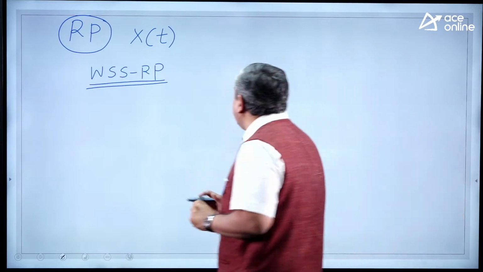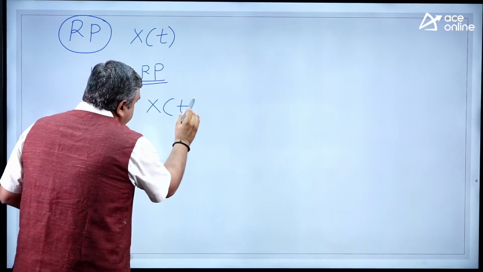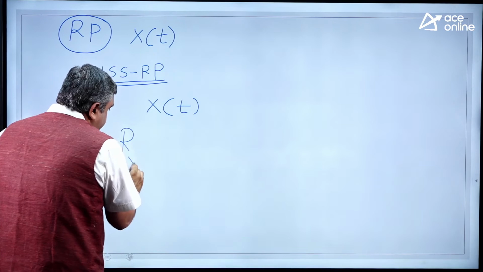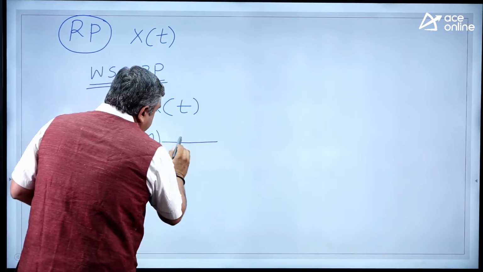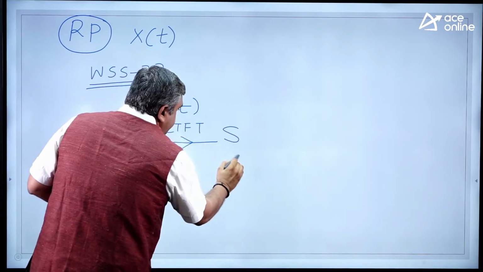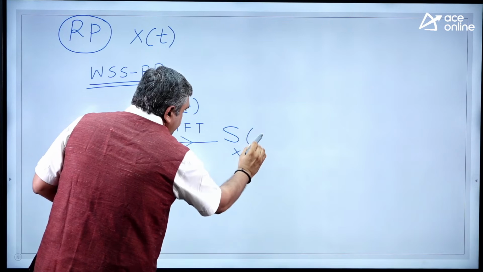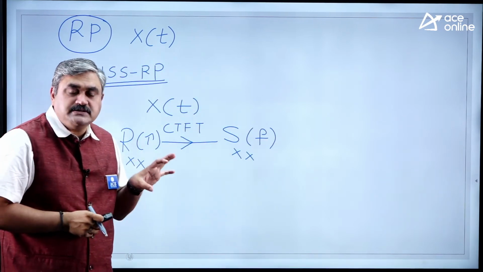Whenever you have a random process x of t, we will have an autocorrelation function for this random process, for which when you apply Fourier transform, we will have its power spectral density. I hope the points are very clear.